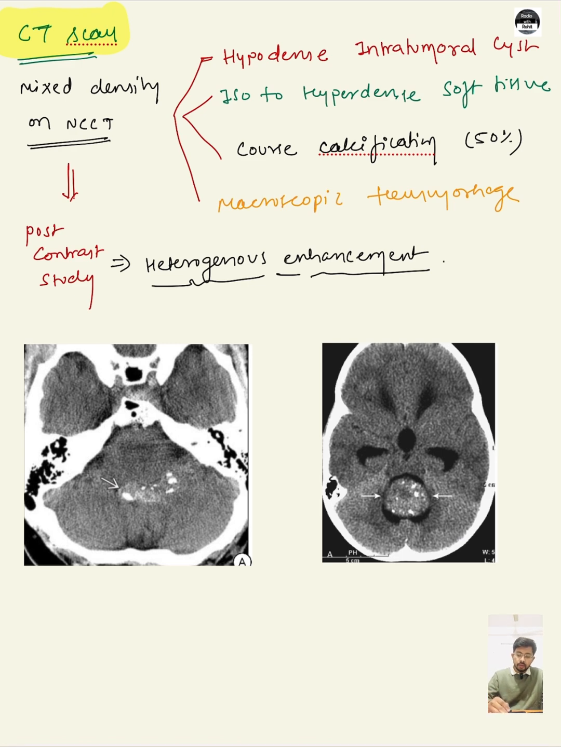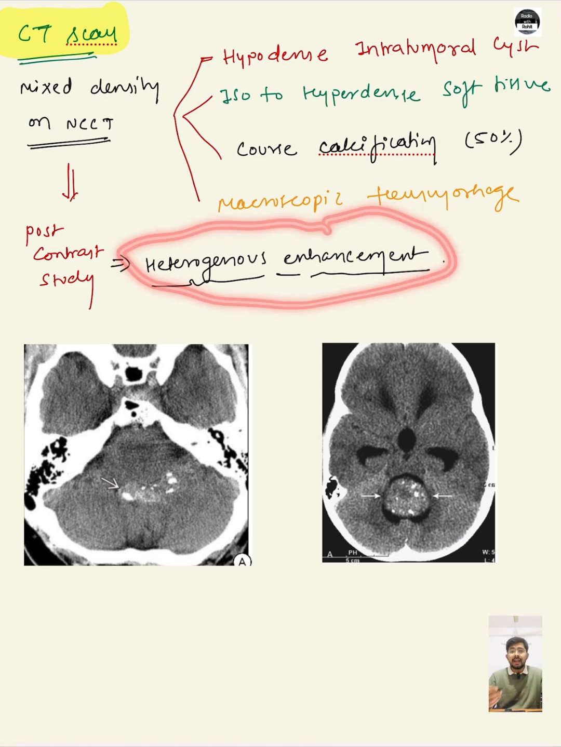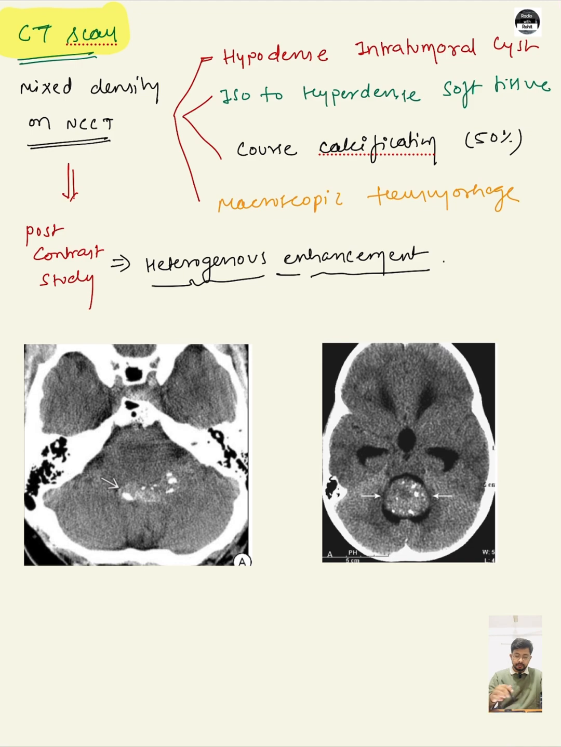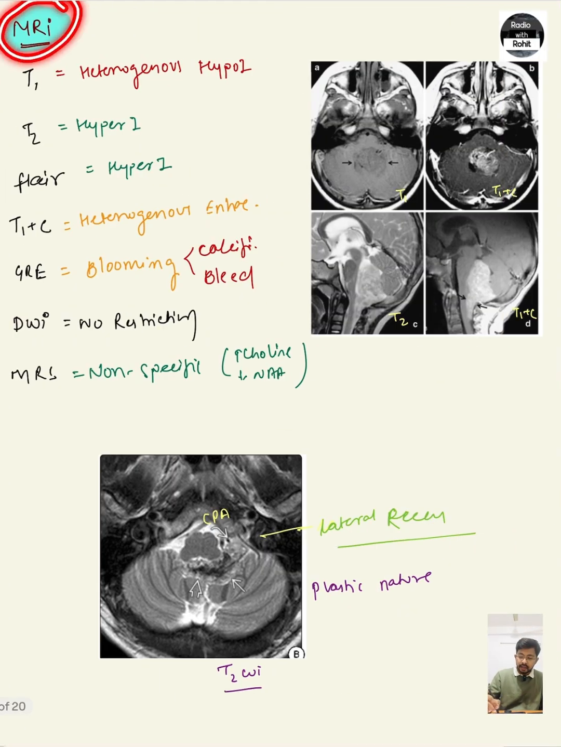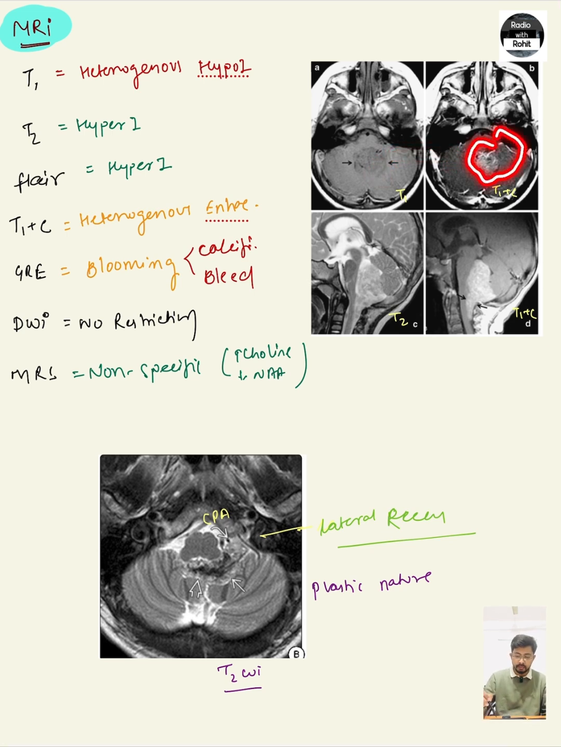Interestingly, on post-contrast study, it shows heterogeneous enhancement because of enhancement in its solid component. Here we have the MRI. This is the T1 weighted image, where it appears heterogeneous hypointense. This is our post contrast study of the T1 weighted image, where it gives heterogeneous enhancement. This is the T2 weighted image, where it appears hyperintense, and on post contrast study it is showing homogeneous enhancement. So post contrast gives heterogeneous or homogeneous enhancement, depending on the consistency of the tissues.